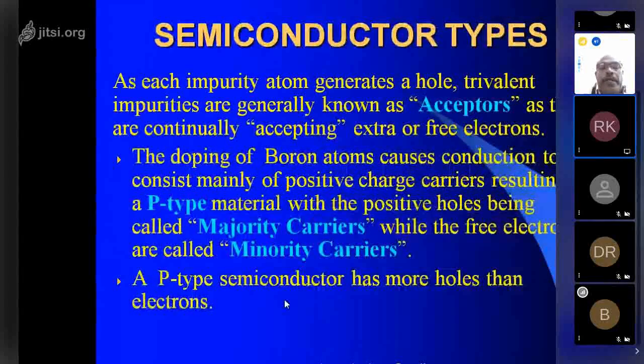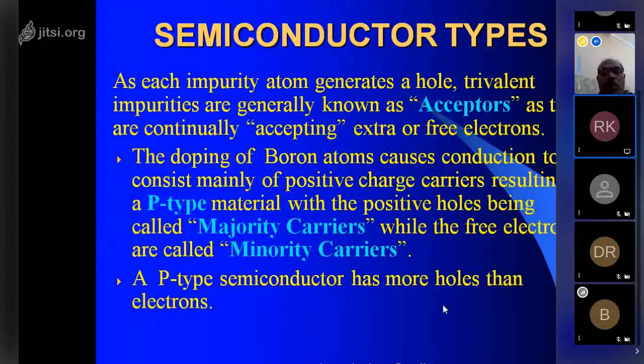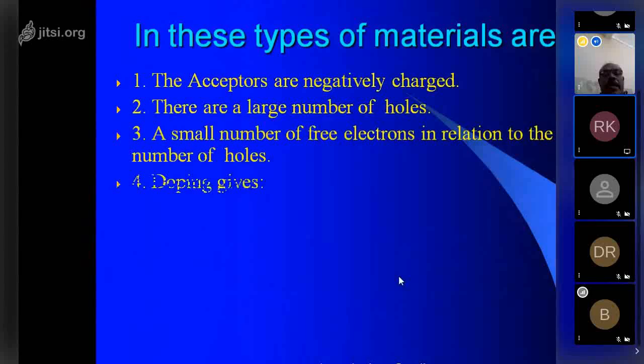Each impurity atom generates a hole. Trivalent impurities are generally known as acceptors, as they are continually accepting extra free electrons. The doping of boron atoms causes conduction and consists mainly of positive charge carriers, resulting in a P-type material, with the positive holes being called majority carriers, while the free electrons are called minority carriers. A P-type semiconductor has more holes than electrons, whereas N-type will have more electrons compared to P-type.